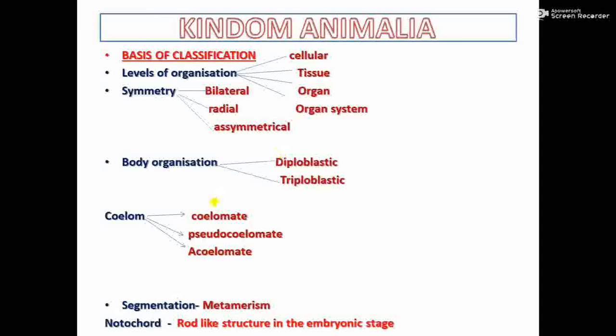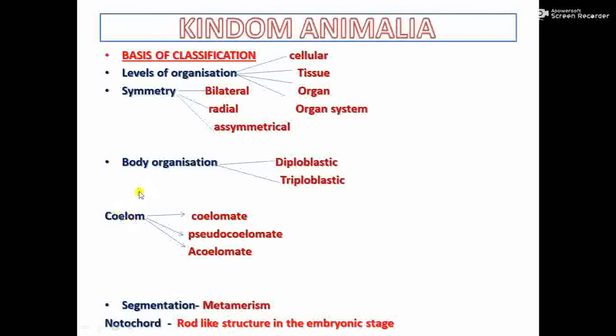So some organisms have only two germ layers, that is ectoderm and endoderm. So they are called diploblastic. So simple organisms are diploblastic. Di means two, so diploblastic means two germ layers only, and higher animals are triploblastic. Triploblastic means three germ layers: ectoderm, endoderm, and the middle mesoderm. Ectoderm is the outer layer, mesoderm is the middle layer, endoderm is the inner layer. And remember that all our organs are developed from these germ layers. Okay, I'll show you images after.